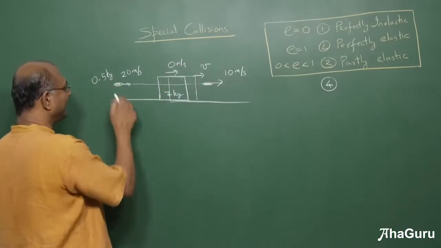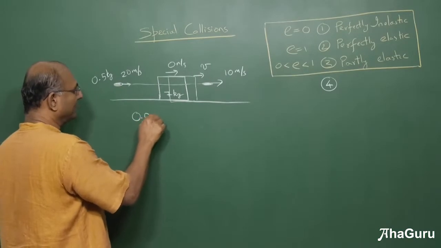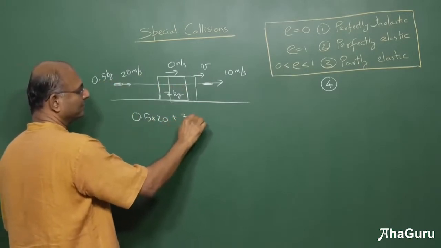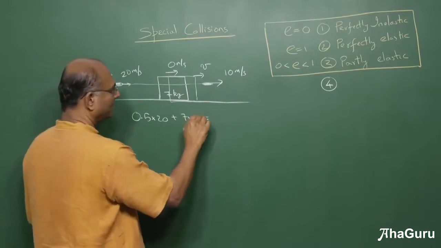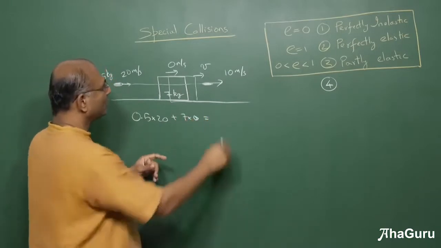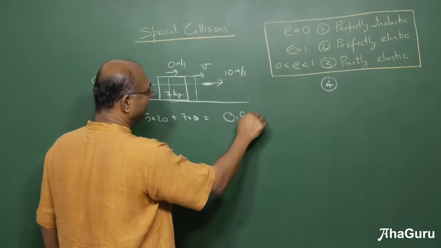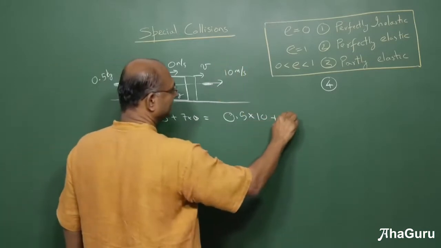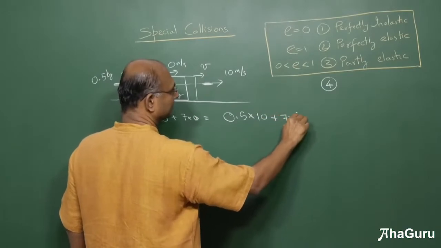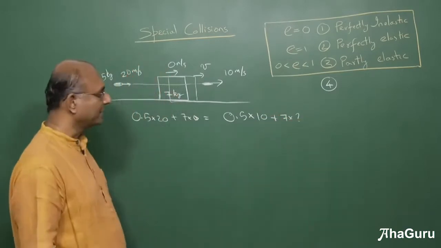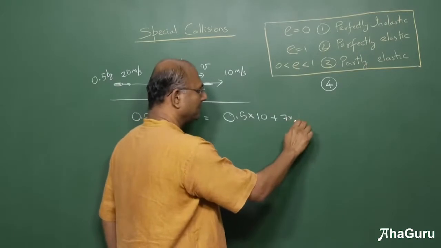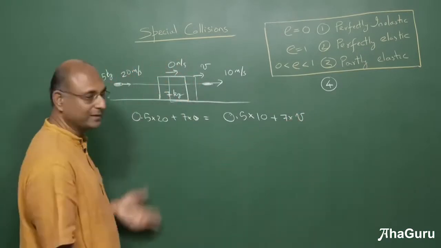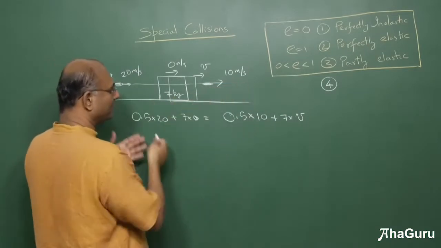Momentum conservation will tell us 0.5 into 20 plus 7 into 0 must be equal to 0.5 into 10, because the bullet is moving at 10, plus 7 into what? Right, 7 into v. So if I find v and I find that v is less than 10, then you know that this bullet has made a hole and gone through.